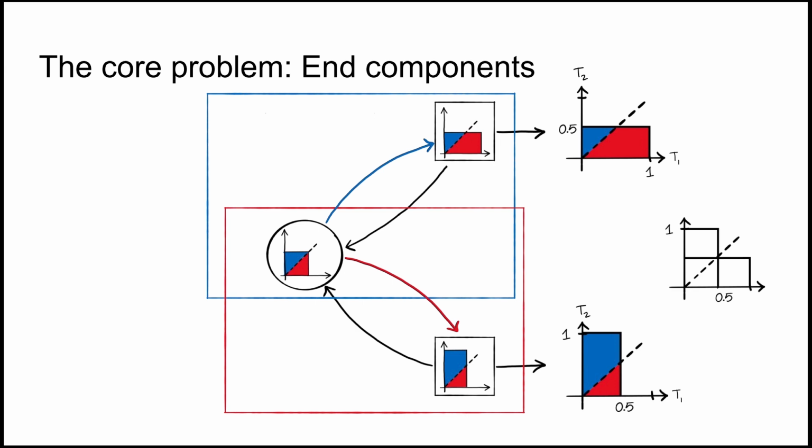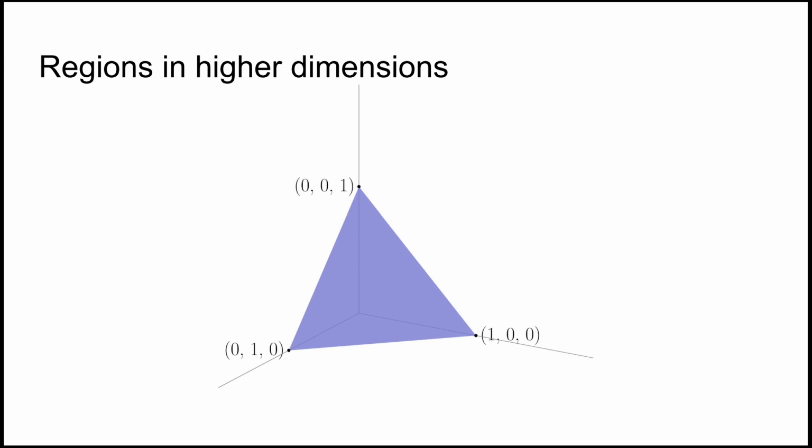Above it, minimizer prefers going up. Below it, minimizer prefers going down. In general, so in higher dimensions, the basic notion is the same. We take the intersection of the frontiers and look for regions between the points of intersection. Take this three-dimensional example. One exit is this plane, which can reach every single target surely, but exclusively. And then it can randomize between the possibilities. For example, here in the middle, it gets 1/3 for every target.